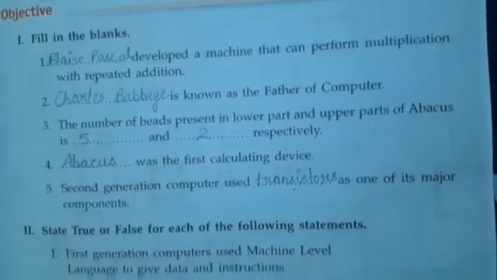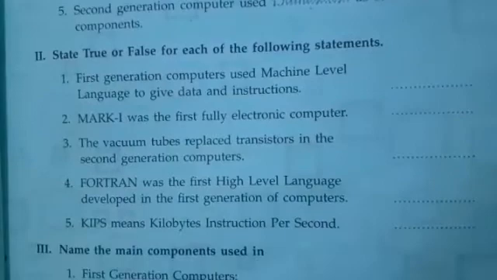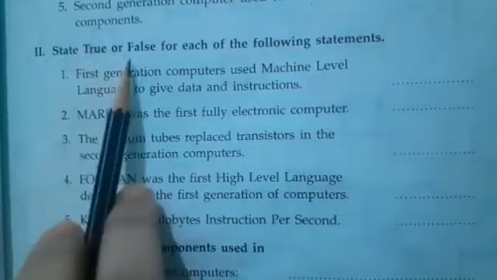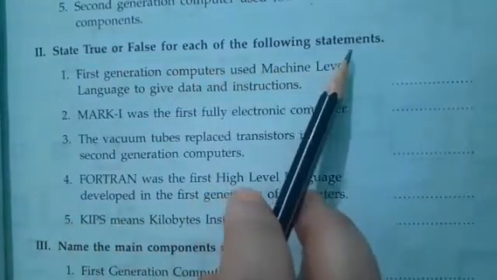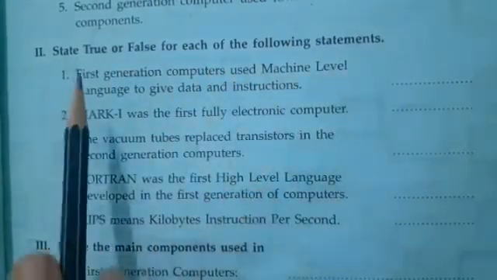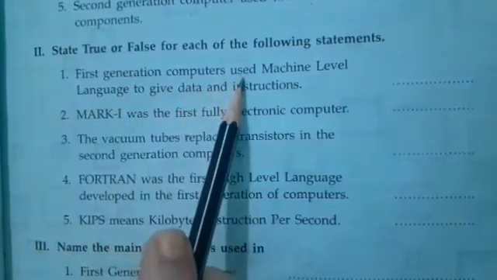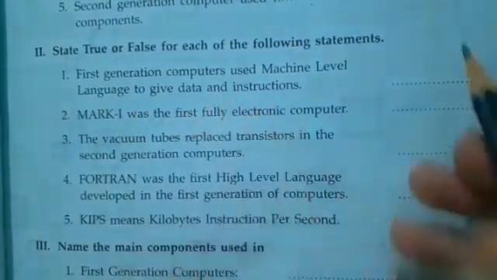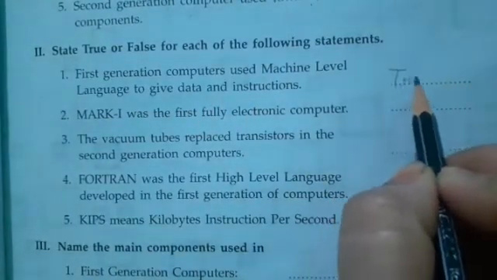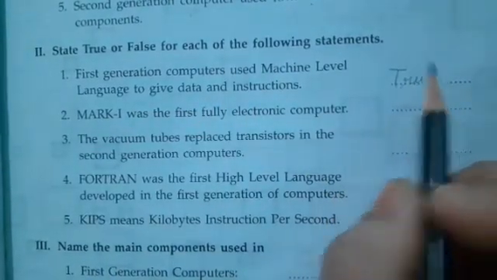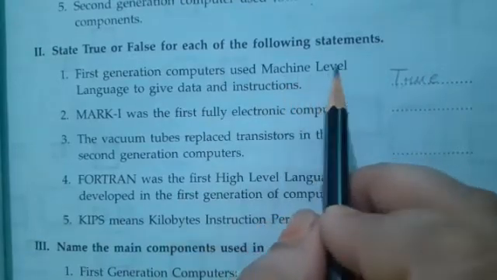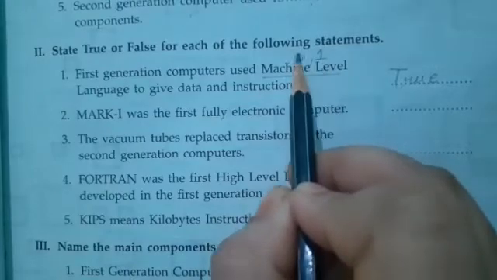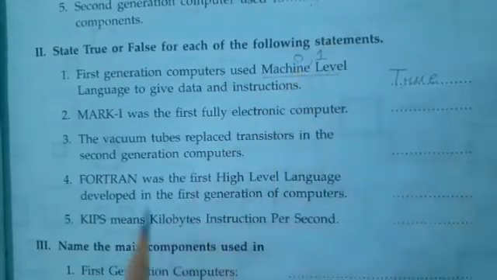Now children, come to the second question, true or false. State true or false for each of the following statements. First is, first generation computers used machine level language to give data and instructions. Yes, true. Till that time no high level languages were developed, so they used machine level languages. Now what is a machine level language? The language which uses only 0 and 1, binary digits.